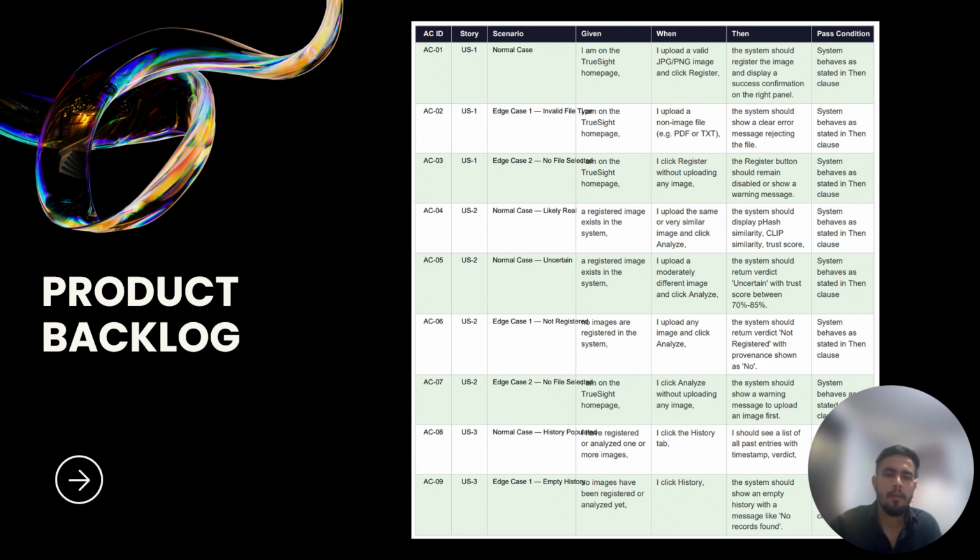Each backlog item is written as a user story, which describes the feature from the user's perspective. This helps us ensure that development stays aligned with the real needs of users such as journalists, content moderators, and cybersecurity researchers. During sprint planning, the team selects a subset of these backlog items and moves them into the sprint backlog, which represents the work committed for that sprint.